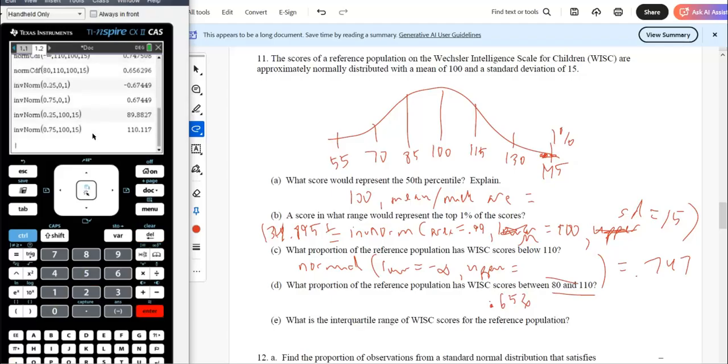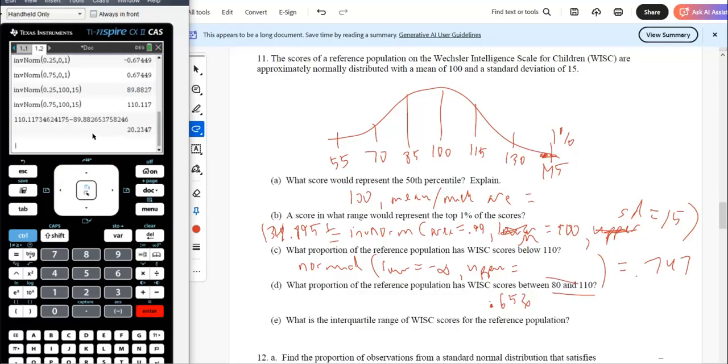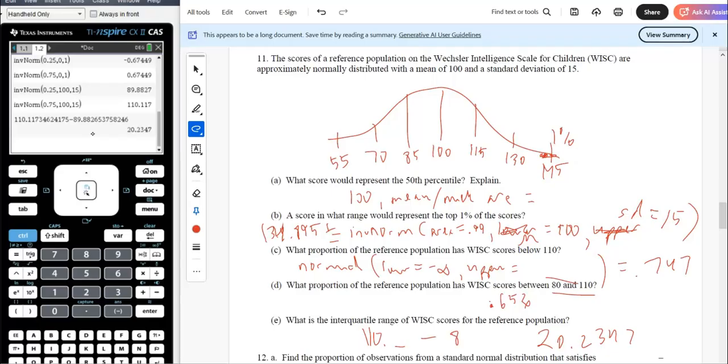100, 15. So it looks like 110. So what is the IQR? So it'd be Q3, which is 110, minus Q1, 20.2347. You would want to show that work. At least the 110 point whatever minus 89 point whatever equals that.